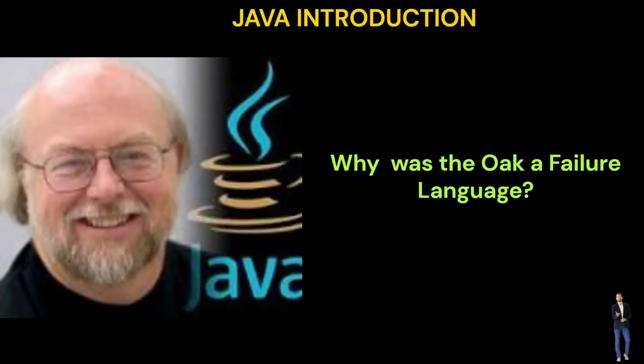Why was Oak a failure language? The programming language Oak was a tremendous flop. It was first created to handle set-top boxes and portable electronics. However, in 1991, machine programming was developed using the C++ programming language, which was widely utilized for the same purpose. Oak was not needed in any form because its special portability characteristic was not needed at the same time. The language was altered to capitalize on web-based commercial application development, and the name was changed to Java later in 1995. Because the internet was only getting started at the time, there was a great need for Java's special portability characteristic, and Java quickly became well known.